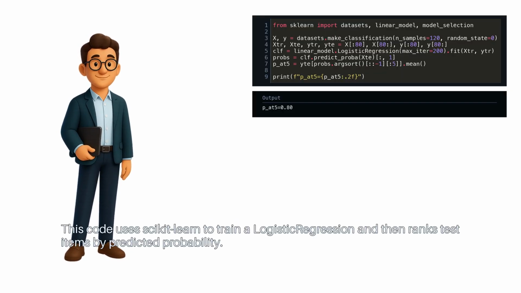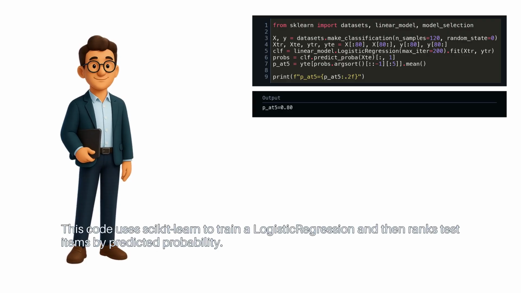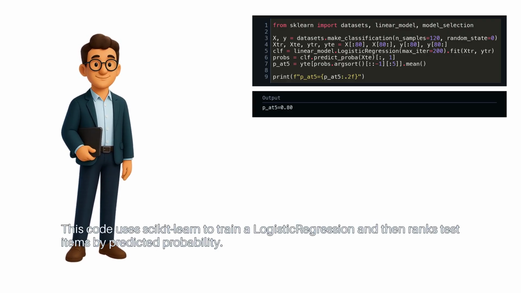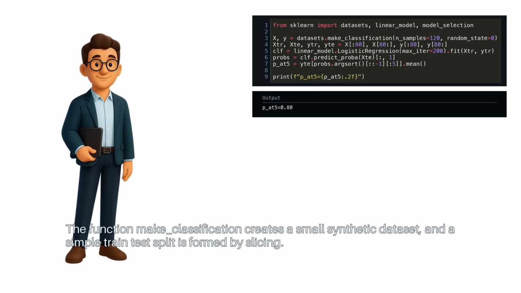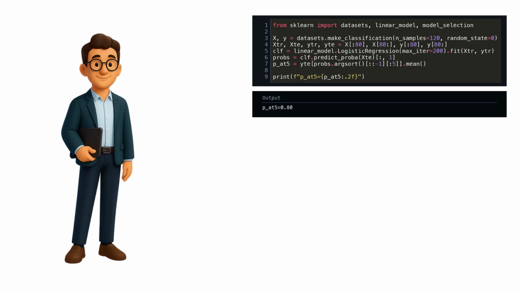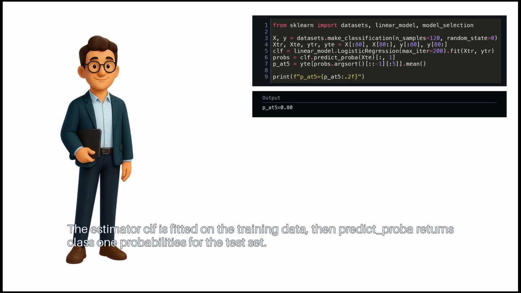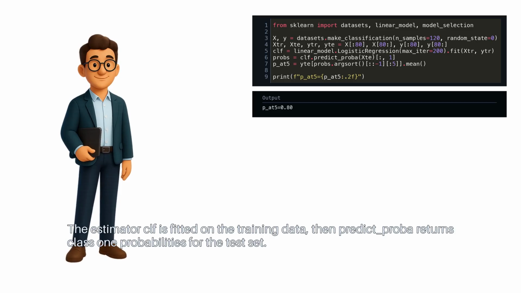This code uses scikit-learn to train a logistic regression and then ranks test items by predicted probability. The function make_classification creates a small synthetic dataset, and a simple train-test split is formed by slicing. The estimator clf is fitted on the training data. Then predict_proba returns class 1 probabilities for the test set.